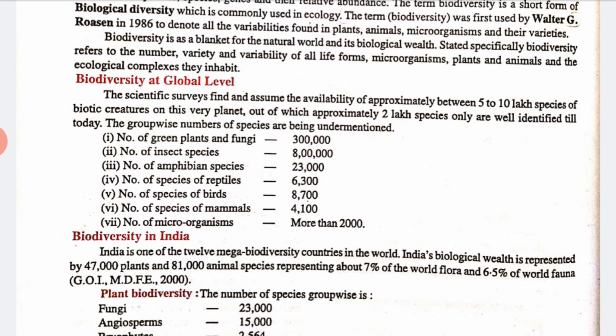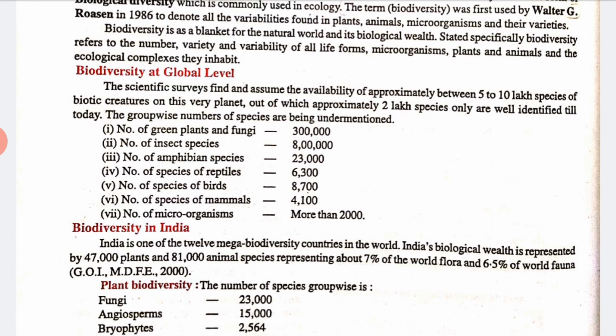Okay, so scientists' surveys find and assume the availability of approximately 5 to 10 lakh species of biotic creatures on this planet, out of which approximately 2 lakh species only have been identified till today, right? That means we can imagine 3 lakh are still left, right? So the creatures of this planet. Let us see what we have examined. So the group-wise number of species is being determined.